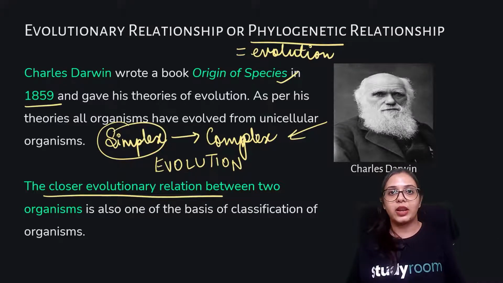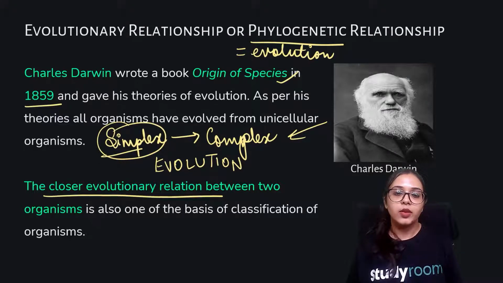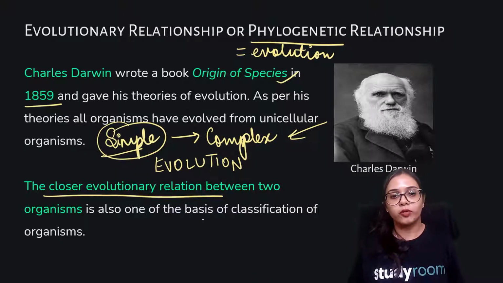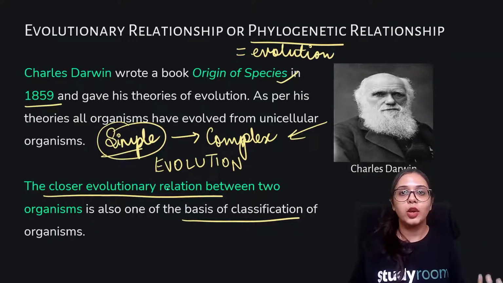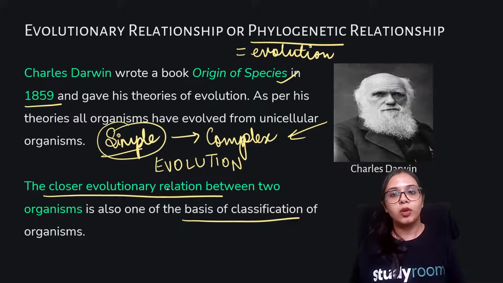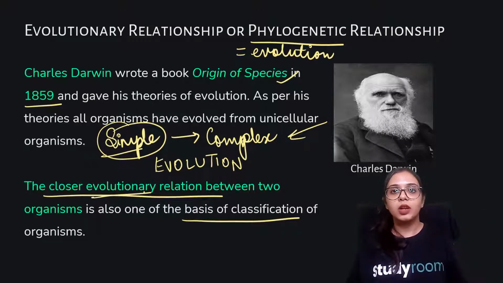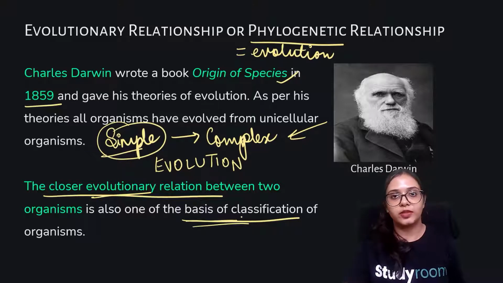So two plant varieties, if they are evolving from some very similar plant existence, would have a similar mode of classification. And if two animals are also evolving from a certain simple organism, they have fewer differences and more similarities on account of having evolved from a similar organism. So they can also be clubbed together, they can also be classified together. So Darwin gave this theory in the first place.